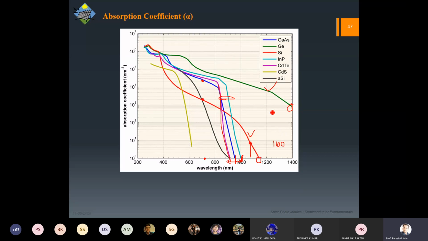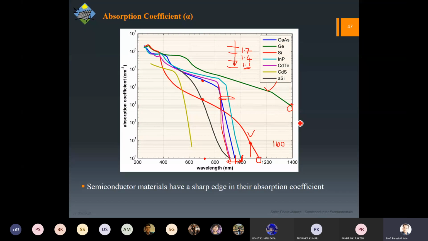Here you can also understand that when we talked about the multi-junction cell, we had these three cells: somewhere around 1.7 was the top cell, 1.4 was the middle cell, and somewhere around 1.1 electron volt was the bottom cell. If this is silicon or germanium, you can capture red photons over here, because they have already traveled a long distance and they can get absorbed over here.